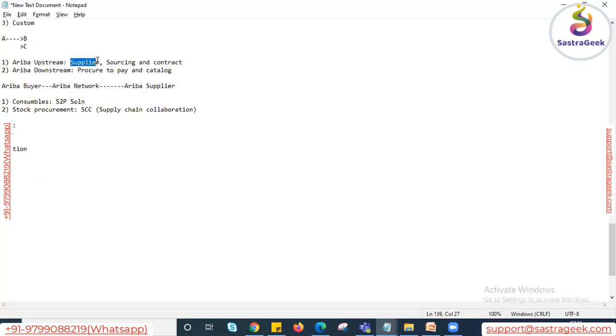During creation of the supplier record, you can send a list of questionnaires to the supplier, and when the supplier submits their responses, the questionnaire is kept in the supplier record. At any point of time, if you want to re-evaluate or disqualify, you can do that in the supplier solutions of SAP Ariba. So we have multiple differences between S4HANA or R3 and SAP Ariba.